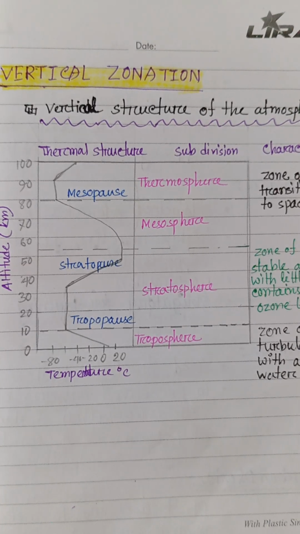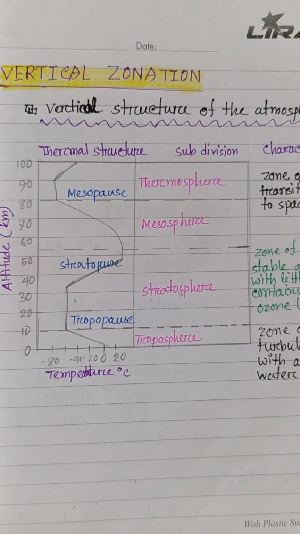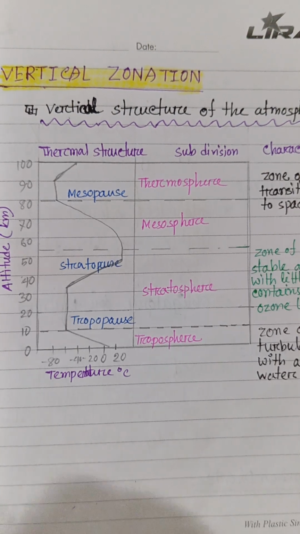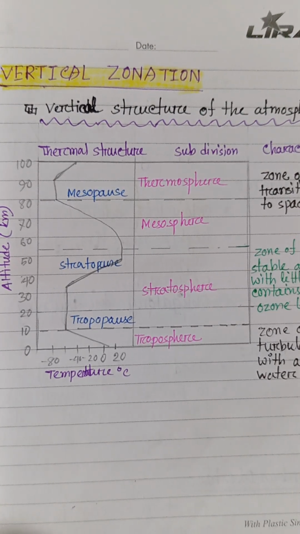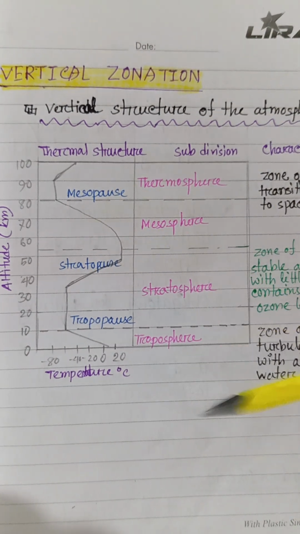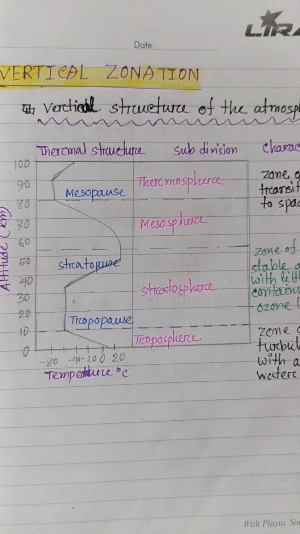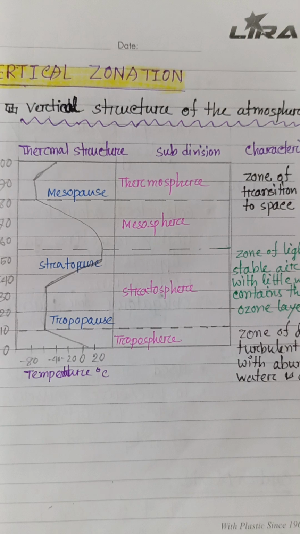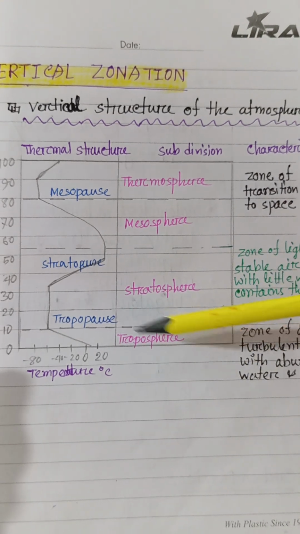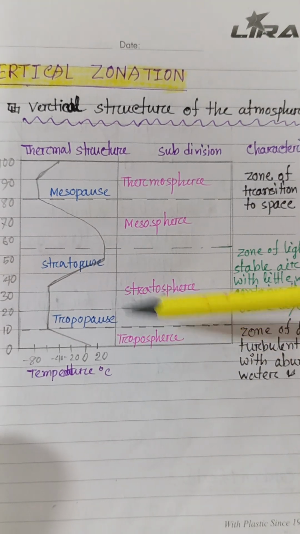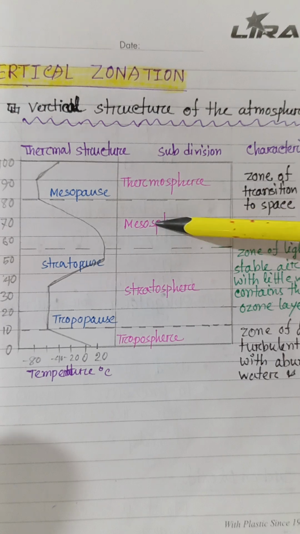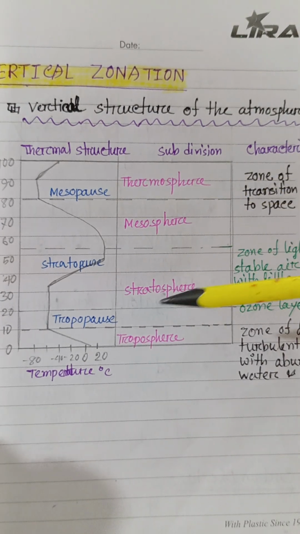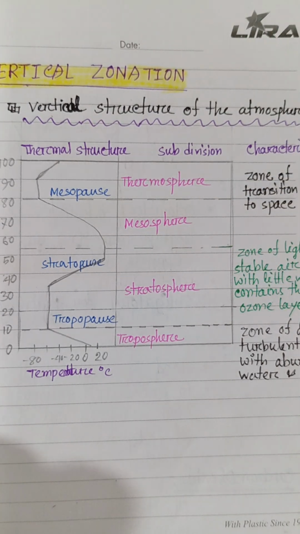Well, let's first understand the vertical zonation. Actually, there is no defined outer limit to the atmosphere. Here, in this figure, we can see the vertical structure of the atmosphere. Here we can see the layers: troposphere, stratosphere, mesosphere, thermosphere, and here you can see that there is no defined outer limit.